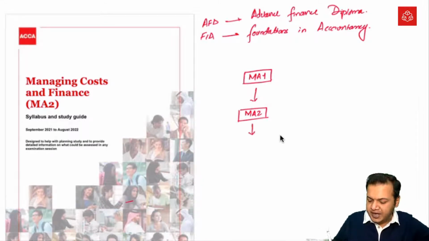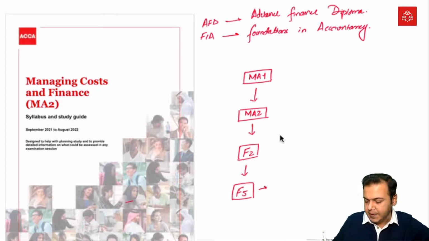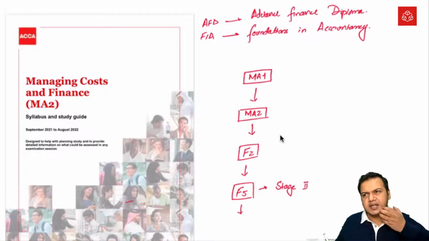After MA2, the next relevant paper is F2. After F2, we are going to have F5, and this will be the stage 2 of ACCA. And after F5, we will be having the last options.